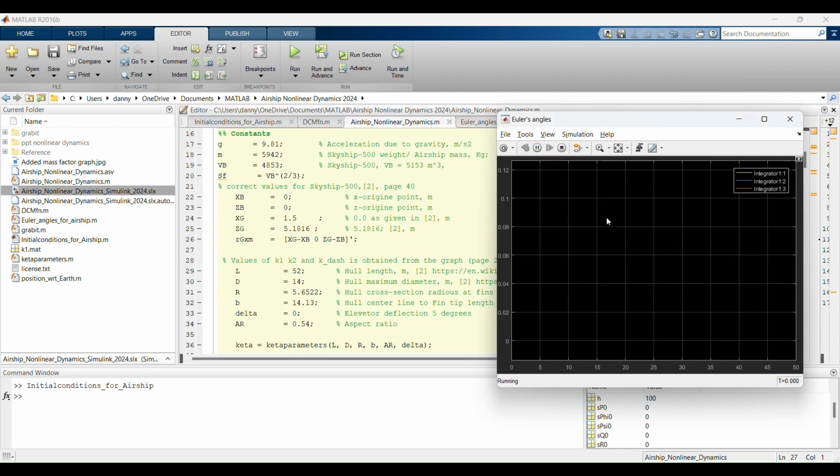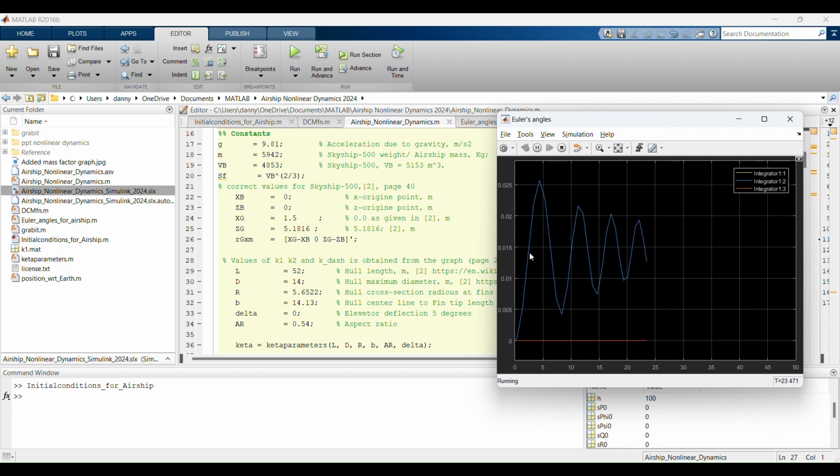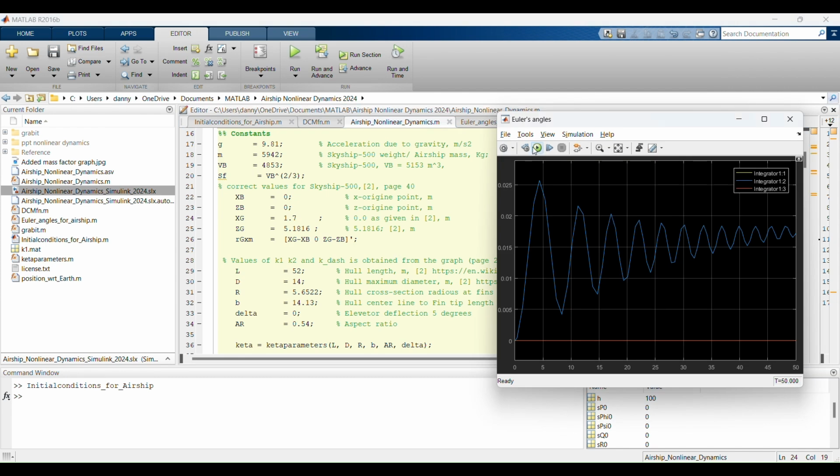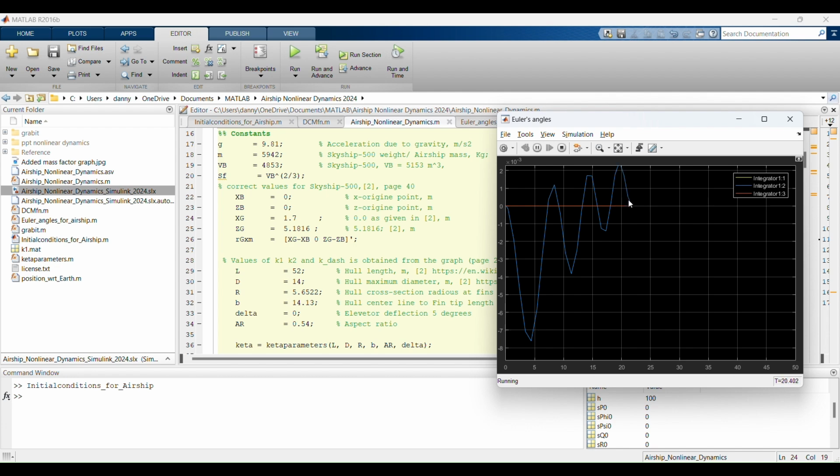With 1.5, as you can clearly see, the response is now reduced from 0.05 to 0.015, which is very close to 0.855 degrees. We can reduce it more by increasing the distance between CG and center of buoyancy. So we will increase it to 1.75, and let's see the response. I think it should be closer to 0, which is more appropriate for us.